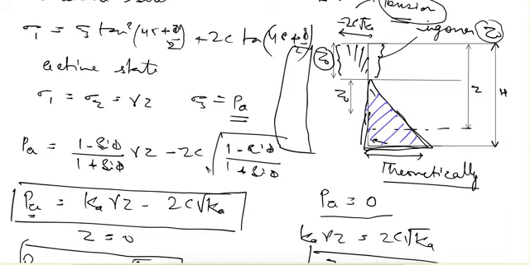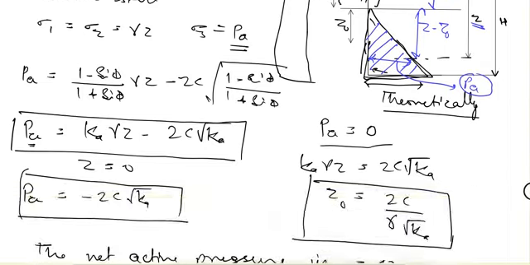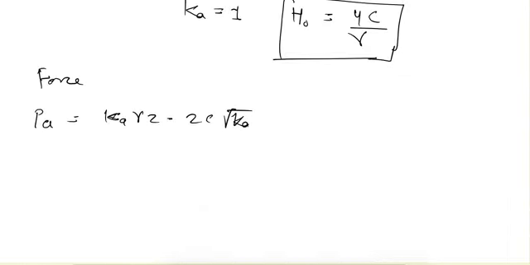So if we are trying to find out the force at any depth z, we are removing this part z0, so the net depth would be z minus z0. Again this is a triangle, and this ordinate can be found out using active pressure. So the force would be, this is the base, that is PA, and this depth is z minus z0, and so the area would be